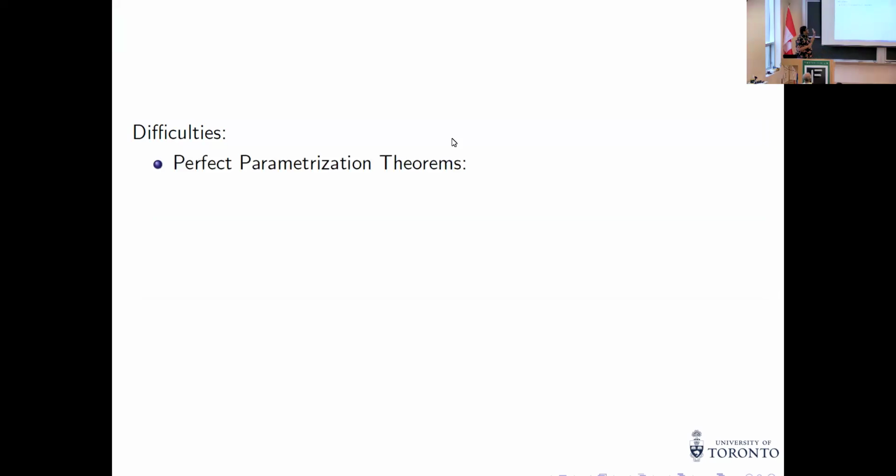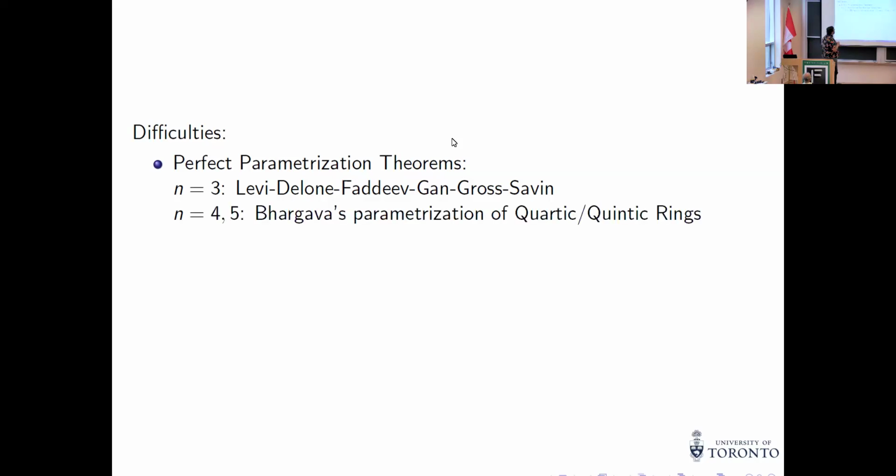The first difficulty that comes up is getting a nice, perfect parameterization theorem. So for example, in the case of n equal to 3, this was done by Levi and in Delone-Faddeev's book, and then generalized to degenerate cases by Gan, Gross, and Savin. What this particular theorem does is, to every cubic ring, it associates a unique binary cubic form, and shows that cubic rings are in one-to-one bijection with GL_2(Z) orbits of binary cubic forms. And for n equal to 4 and 5, we have the very cool Bhargava's parameterization of quartic and quintic rings.